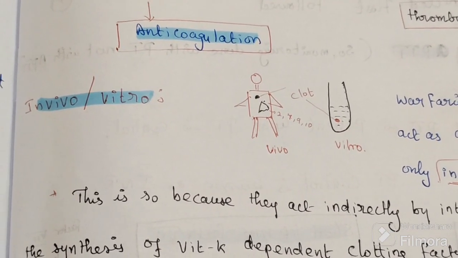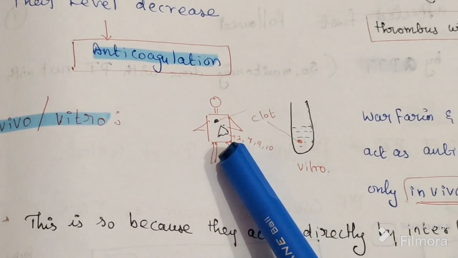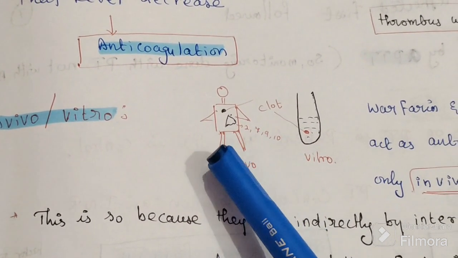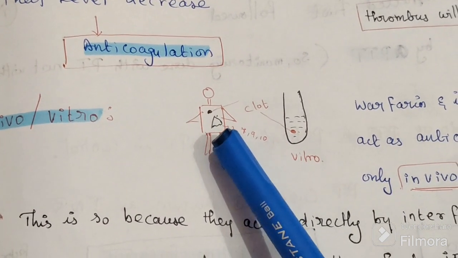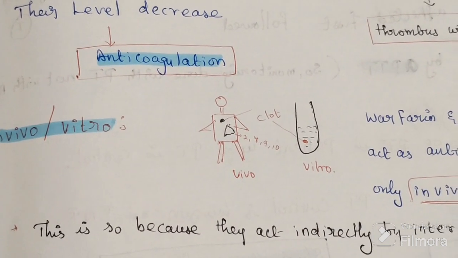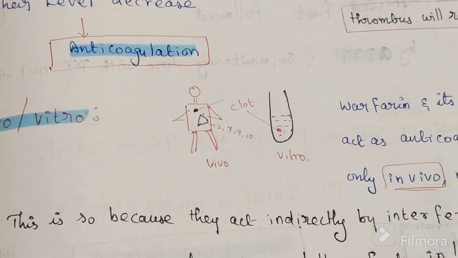In the person, it will dissolve that clot, because the person has a liver. It will go to the liver and block the activation of 2, 7, 9 and 10.